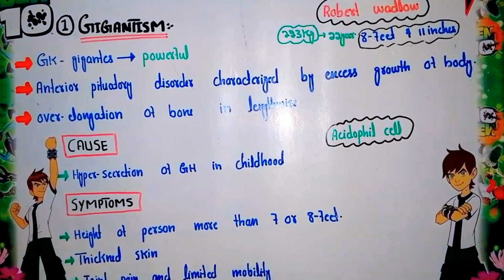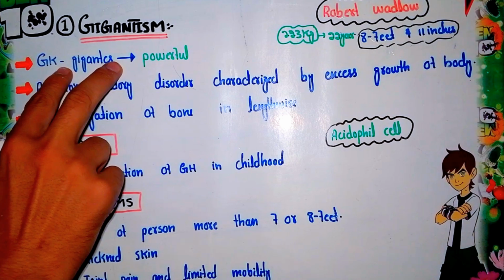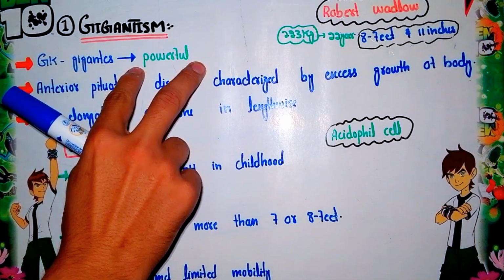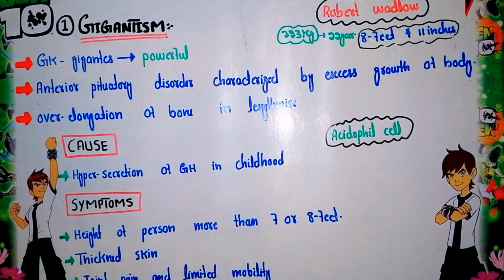Now the first disorder is gigantism. First of all, we will look at the meaning of gigantism. The term gigantism is basically made from two Greek words. The first one is gigantus, which is used for powerful, while ism is used for condition. So this is the condition in which the person is powerful. This is the etymology of the term gigantism.